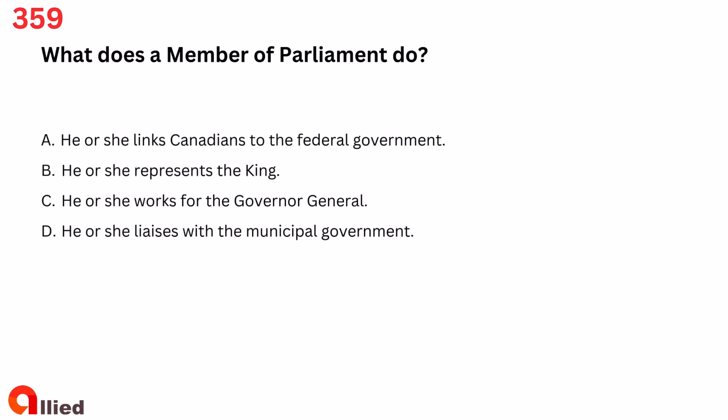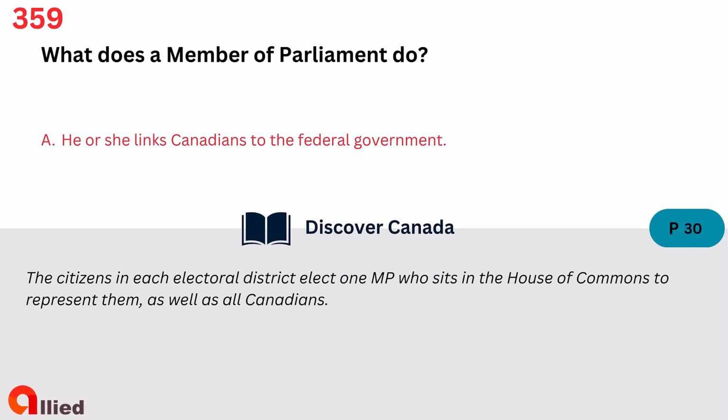Question 359. What does a Member of Parliament do? A. He or she links Canadians to the federal government. B. He or she represents the King. C. He or she works for the Governor-General. D. He or she liaises with the municipal government. The answer is A. He or she links Canadians to the federal government.